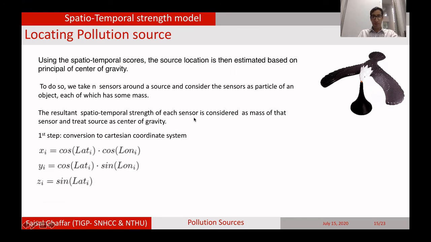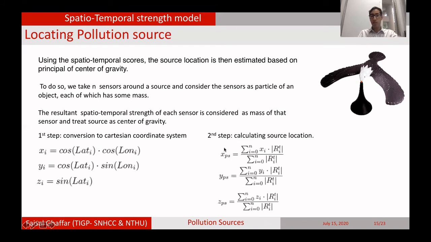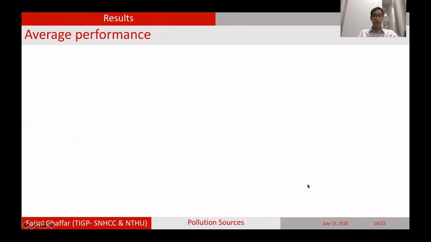We treat the source as the center of gravity. So in the first step, we convert the latitude and longitude of each sensor to a Cartesian coordinate system. Then in the Cartesian coordinate system, we calculate the source location based on the weight of each sensor by combining it with each coordinate. Finally, we convert back to geographical coordinates.